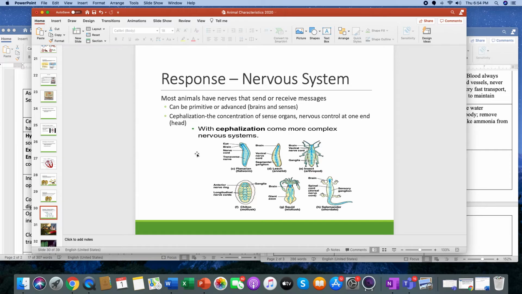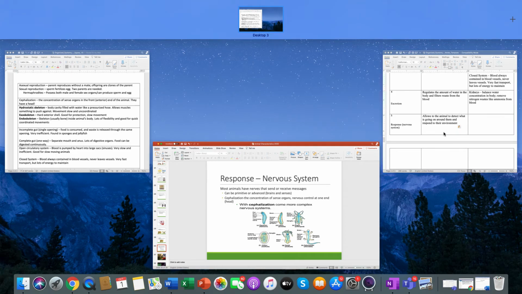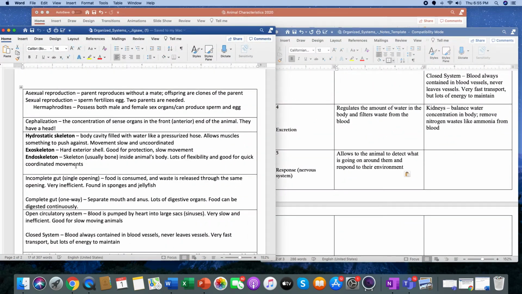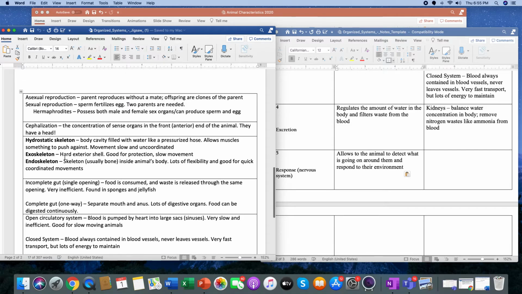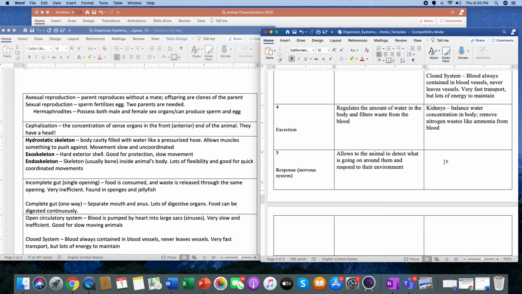Okay, you have a lot of nerve endings and everything that are in your head. Your brain is a good component of that. Your eyes have a lot of nerve endings. Your nose is another. You get response from that. Your mouth, your ears. Everything's kind of concentrated up at your head. So cephalization comes with more complex nervous systems. So if we are looking for an example of a nervous system, this would be the cephalization. Where are we? The concentration of organisms. All right, boom. And there we go.